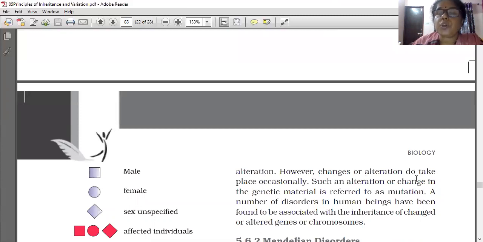However, changes or alteration do take place occasionally. Such an alteration or change in the genetic material is referred to as mutation. A number of disorders in human beings have been found to be associated with the inheritance of changed or altered genes or chromosomes. I have made a slide for you showing this, which I will show you.